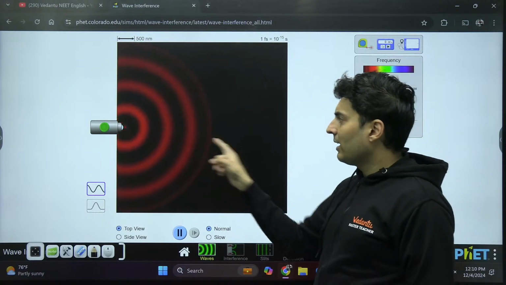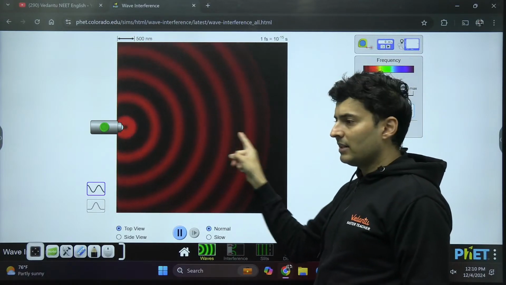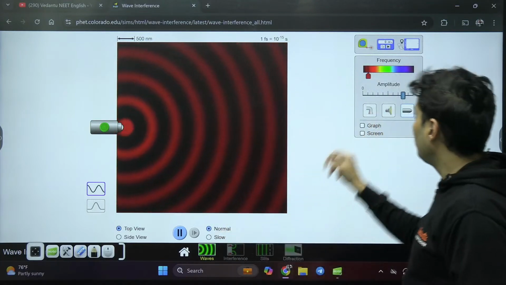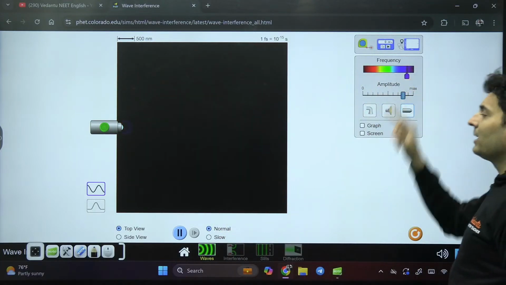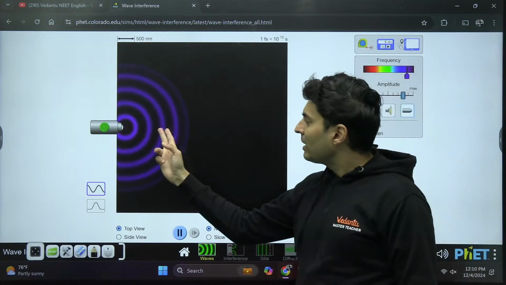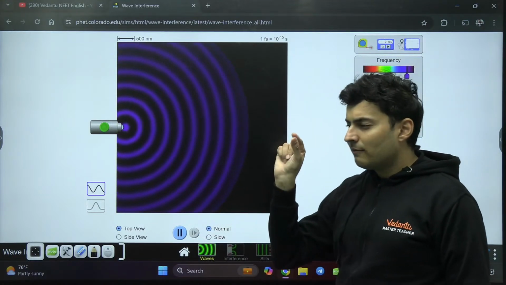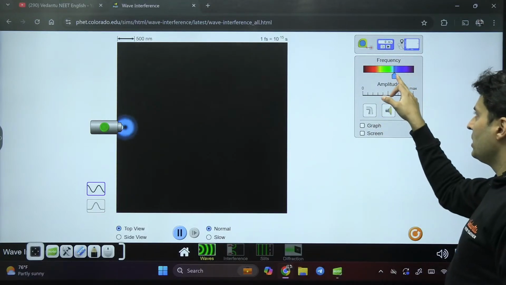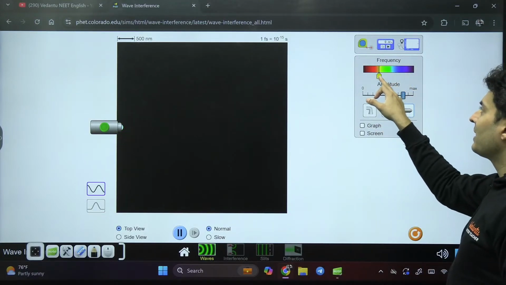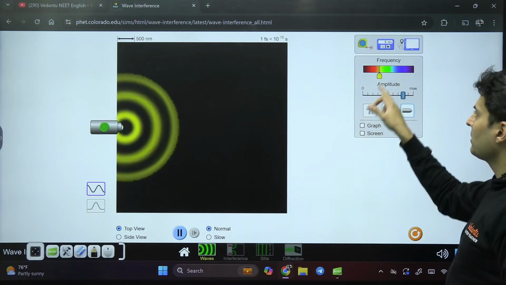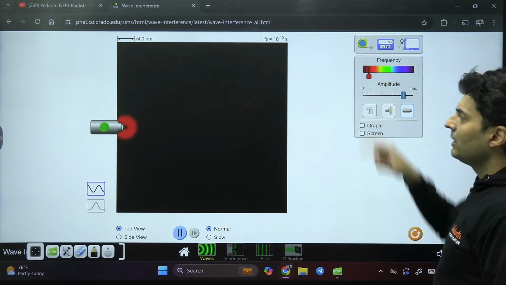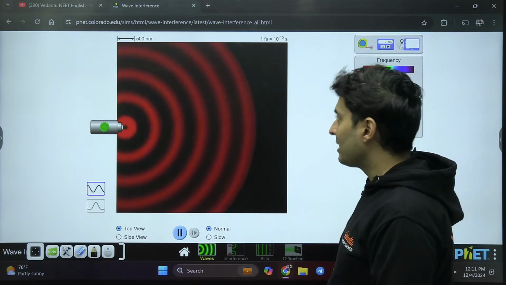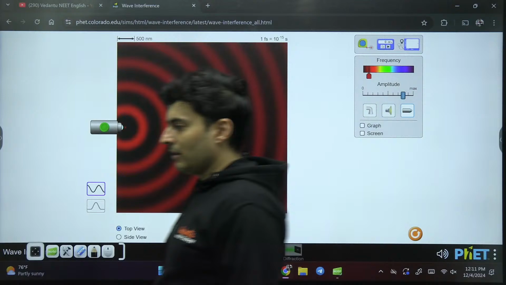Look at how red color light, the distance between the wavefronts is slightly larger because red light has a larger wavelength. Whereas if you look at violet color, you can see they are slightly closely spaced because the wavelength of violet is lesser as compared to yellow or basically red. As you can see, yellow is slightly larger, and then when you make it red, it is the largest among the visible spectrum.